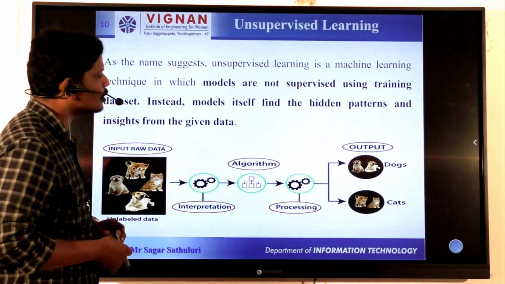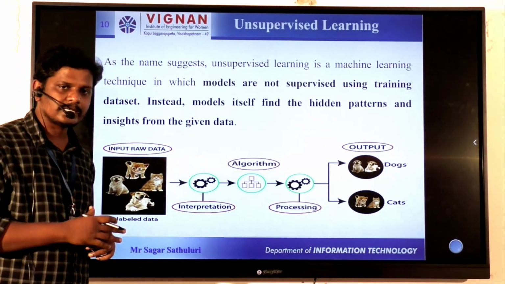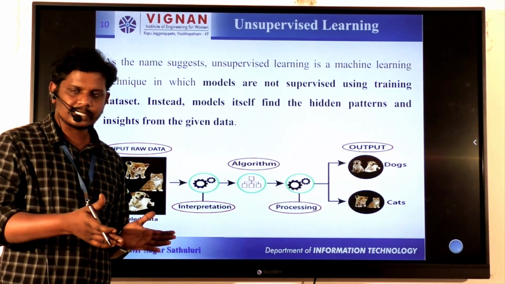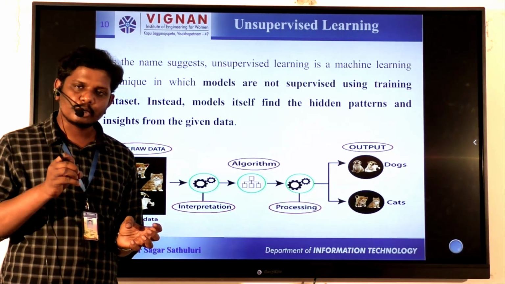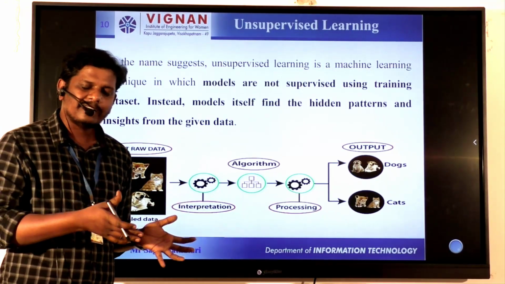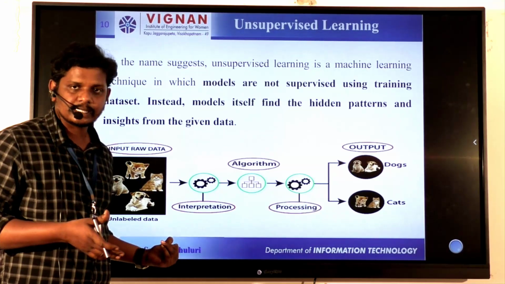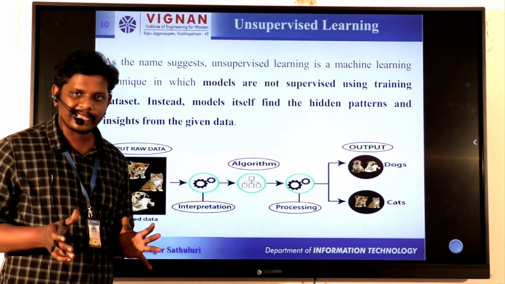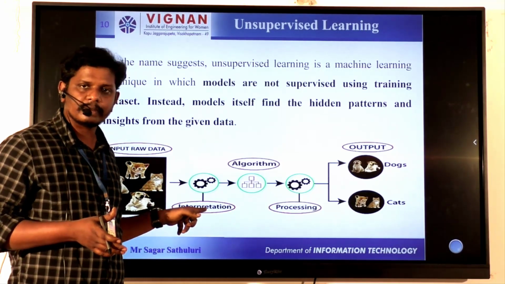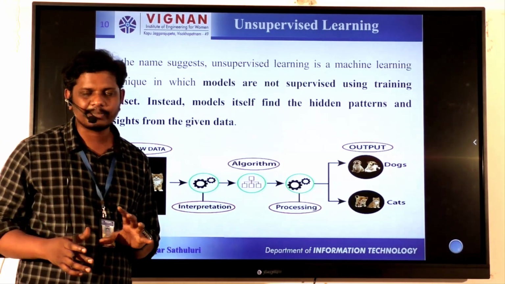Now coming to unsupervised learning. Unsupervised learning is different from supervised learning. As we discussed previously, supervised learning contains supervision, so we can identify that the labels are there. As we discussed, we can expect what is a triangle, what is a rectangle, what is a square. Coming to unsupervised learning, here there is no concept of supervision.